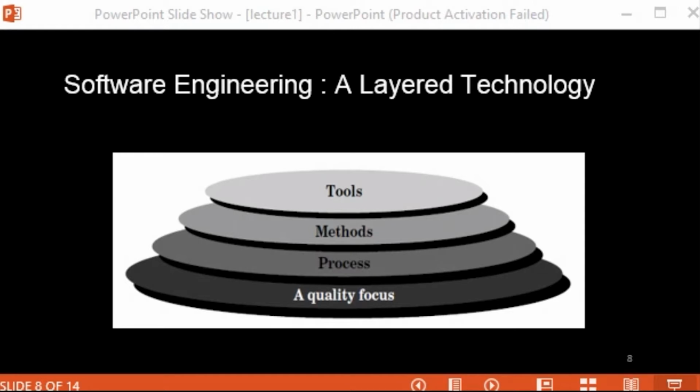Then another important reason that the process layer is important is that it helps us in management and control of the software project. Now, what is this management control? Whenever software is being developed, we have to manage and control the steps that are being taken, all the activities which are being carried out, at what time we want to deliver our software, the schedule of the software delivery. All those things we need to take care of, manage, and control.